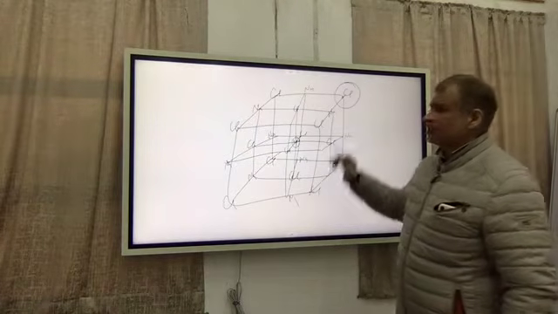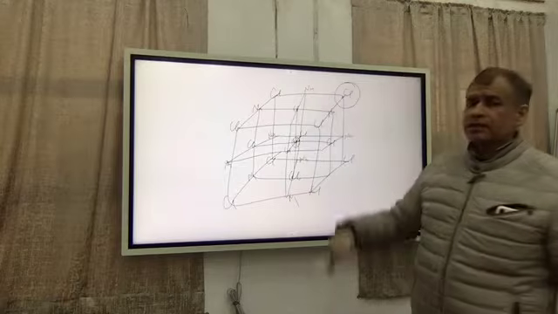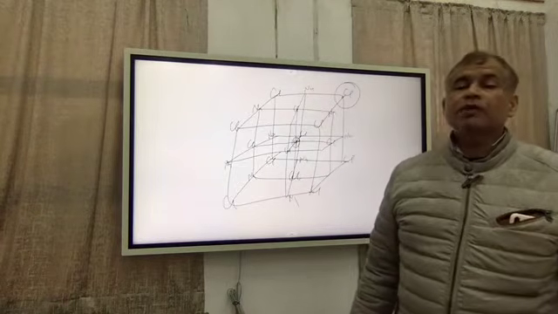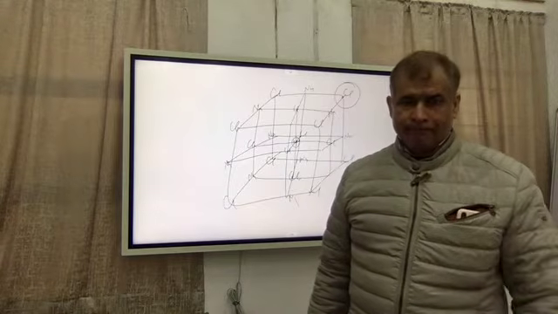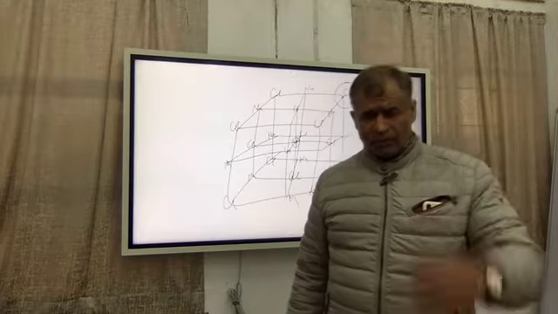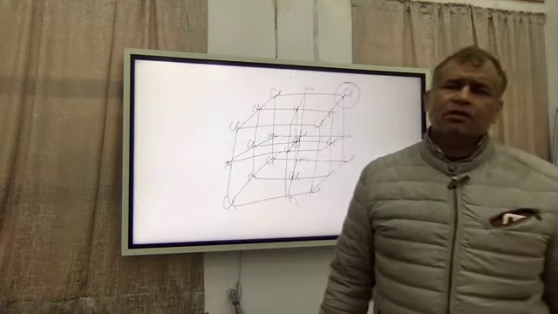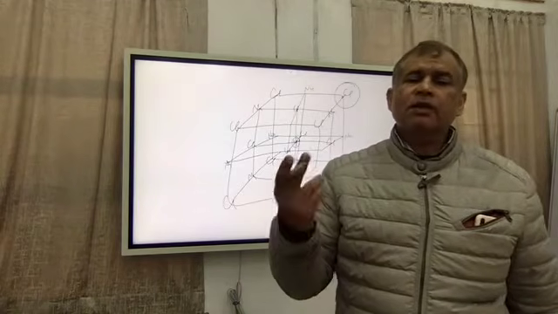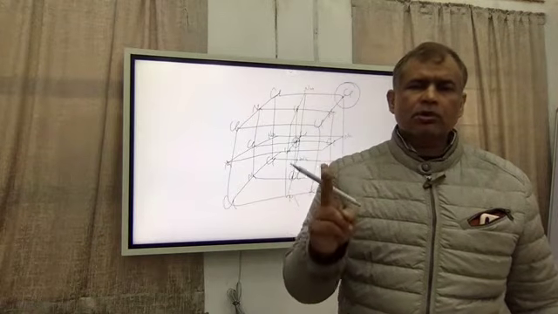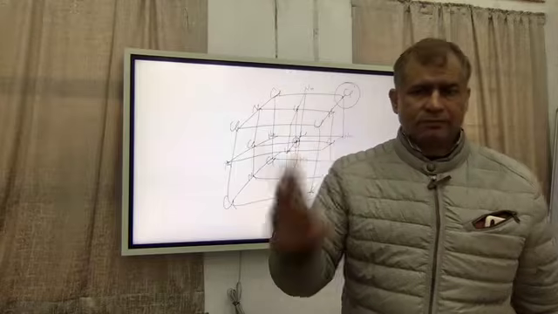In the same way, this is also surrounded by 8 unit cells. So from the corner, the contribution per unit cell will be 1 by 8. Since there are 8 corners, 8 Cl into 1 by 8 will give you 1 Cl. From the corners, you are getting the contribution of 1 Cl atom per unit cell.